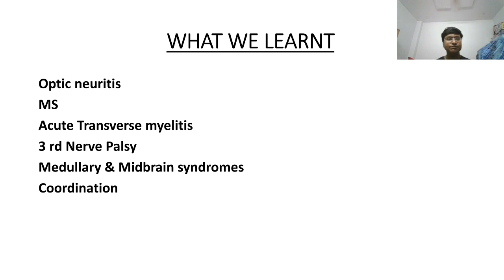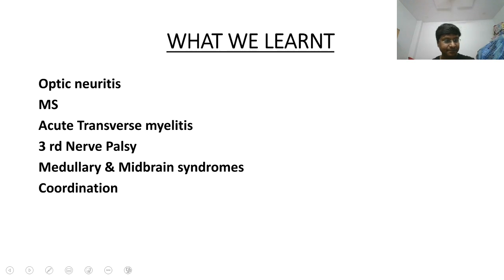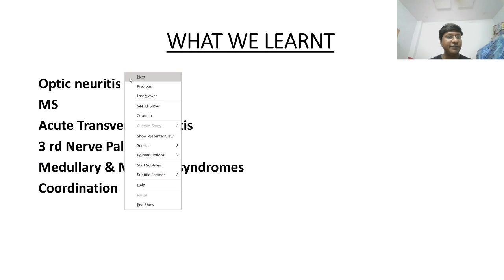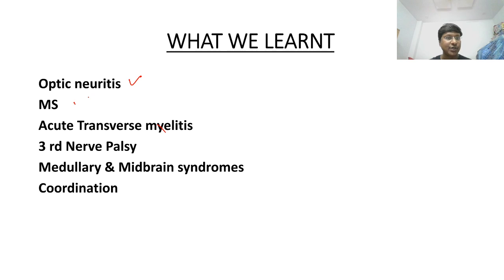So at the end of this session, what did we learn? We have learned about optic neuritis, multiple sclerosis, third nerve palsy, medullary and midbrain syndromes, and the coordination, right? So, yes, Syed Ali, you can correlate that. Option B is a classical sign of pheochromocytoma. Excellent. We can take that. Right. So this is what we have learned in this particular session.